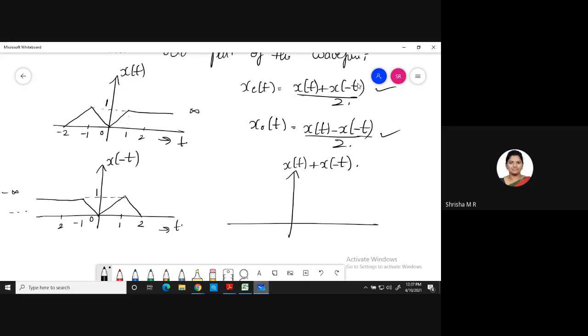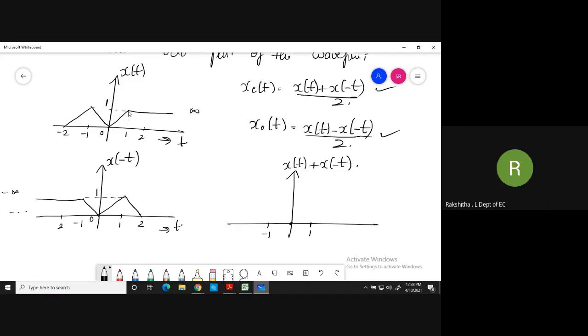So at 0, what is your signal? At t is equal to 0. This is the time axis. Okay, the time axis for both x of t and x of minus t. At t is equal to 0, you check first. At t is equal to 0, it is 0 only. So 0 plus 0 is 0 only. So at 0, your signal will be here at 0. And at 1, what happens? 1 only. Check once. The signal is at 1 here.